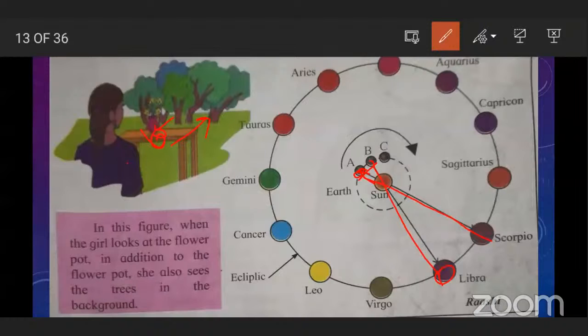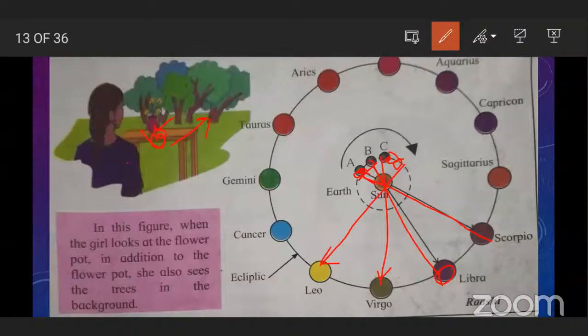And again, when earth revolves, if the observer is here at point C, he can see this zodiac sign, Virgo. When earth is here, he can see Leo sign. Like this.